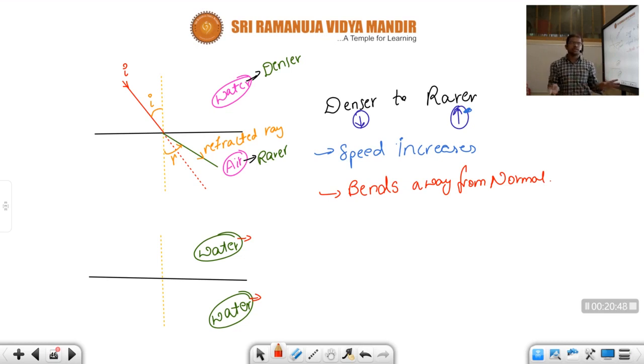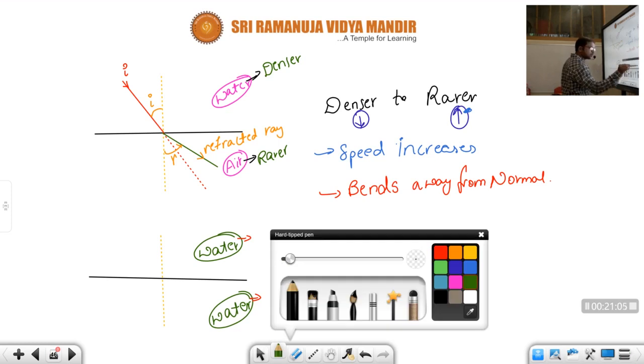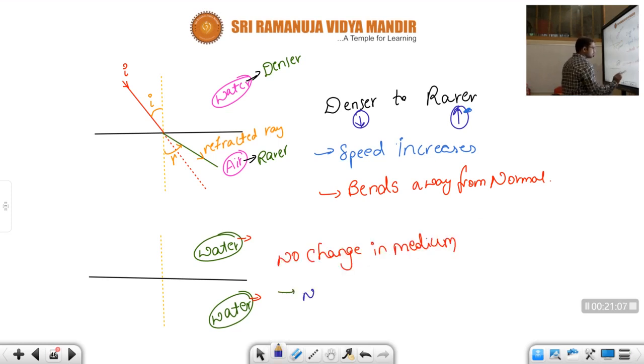So there is no change in the medium. Whenever there is no change in medium, there won't be any change in speed also, children. No change in speed.